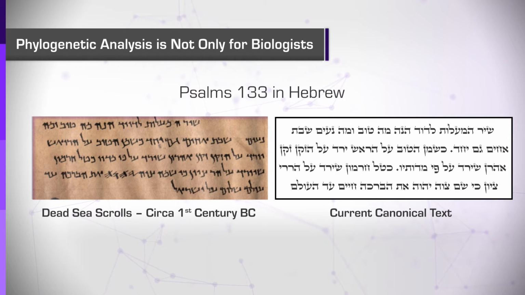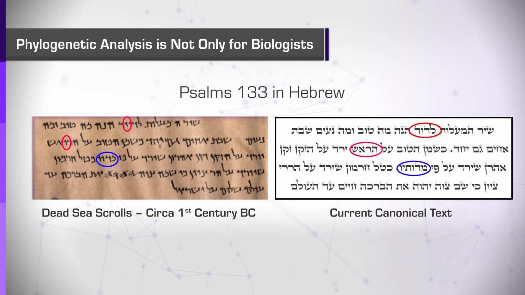When we read these texts side by side, we realize that they are not identical. There are spelling differences, but there are also different words and even different phrases in the two texts. The natural question to ask is which text better represents the original. The version seen in the Dead Sea Scrolls is much older, by about 1,000 years, than the oldest available handwritten text of the canonical Bible. Thus, it seems logical that the older text would be closer to the original.